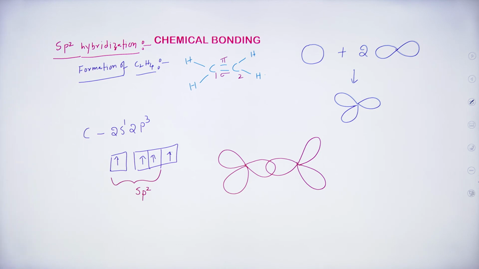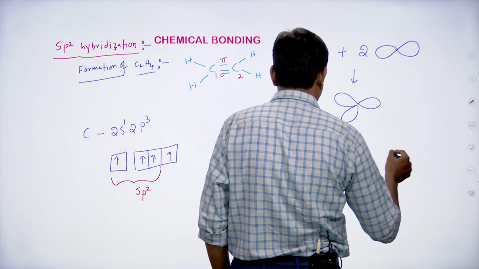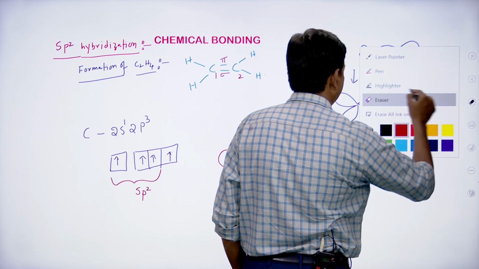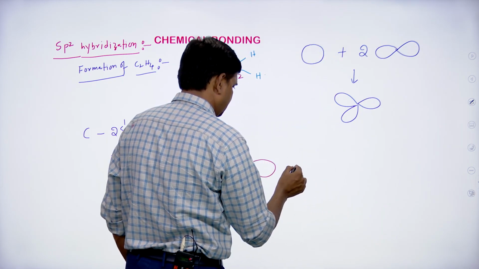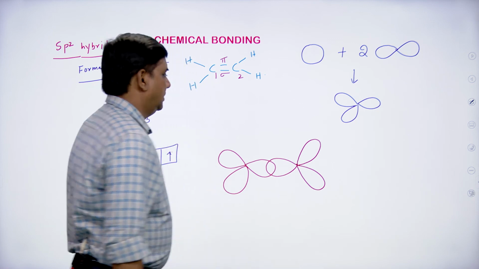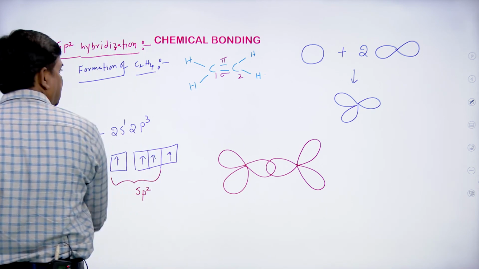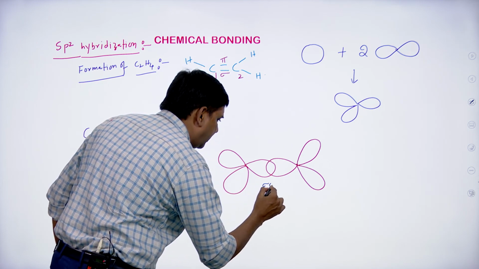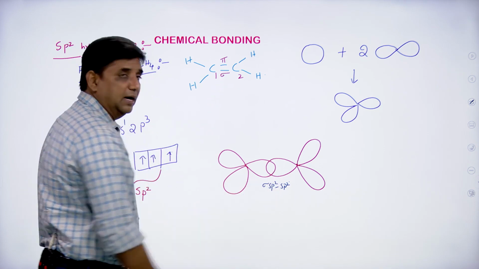Like this, and each one contains the... see, both will undergo overlapping. Therefore, here you will get the sigma sp2 overlapping, students. Here this is sigma sp2 overlapping, and it is this sigma bond between sp2.